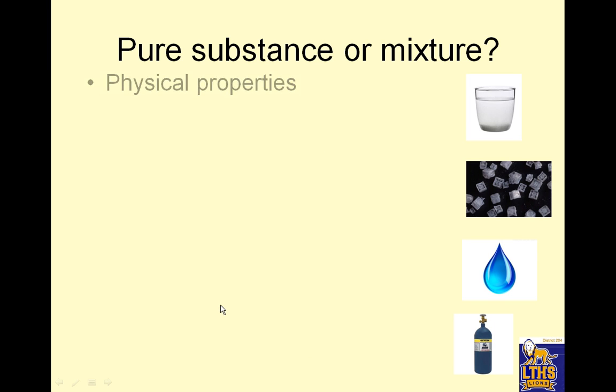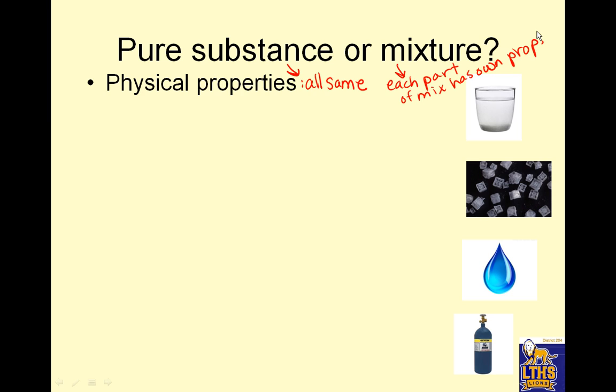Okay, pure substance or mixture. Physical properties. If it's a pure substance, the physical properties are all the same all the way through. If it's a mixture, each part of the mixture has its own props.